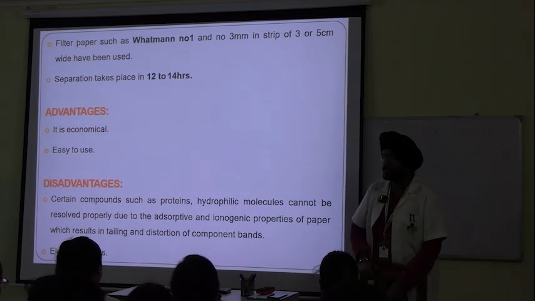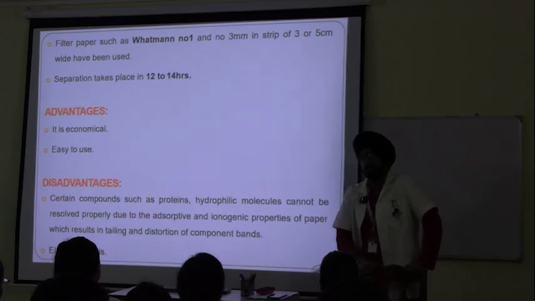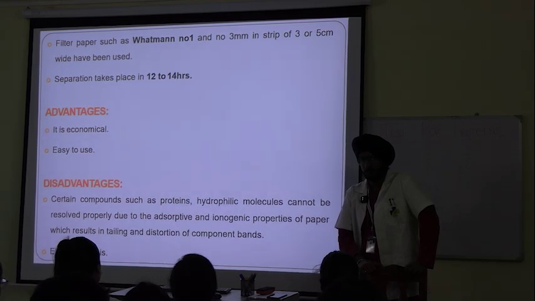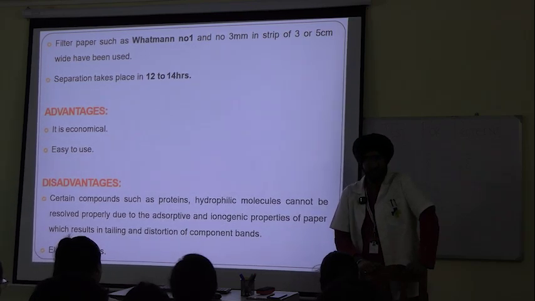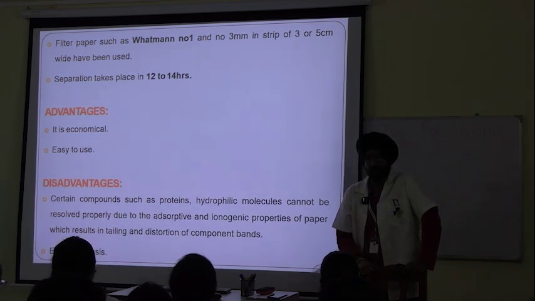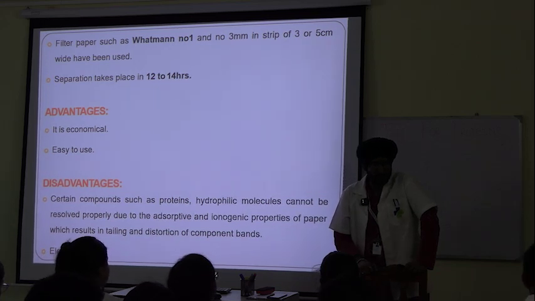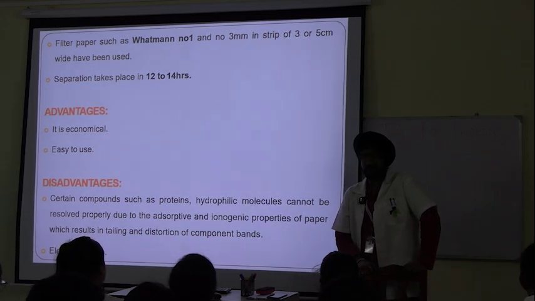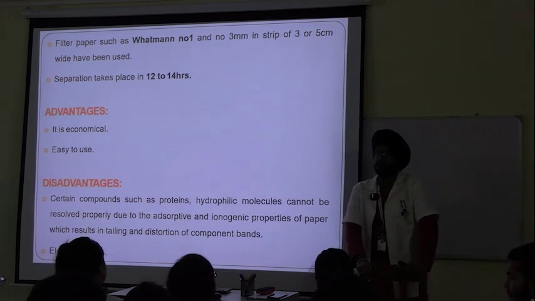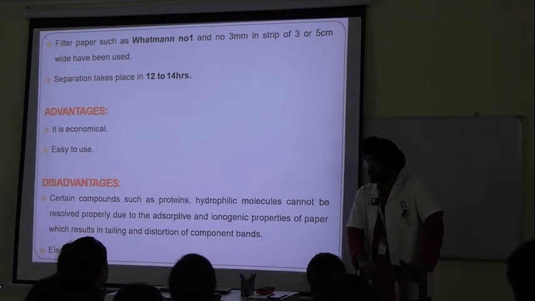Why is DNA negatively charged? Who will answer why DNA is negatively charged except you? Yes, very good. What are the constituents of DNA? Nucleotide.